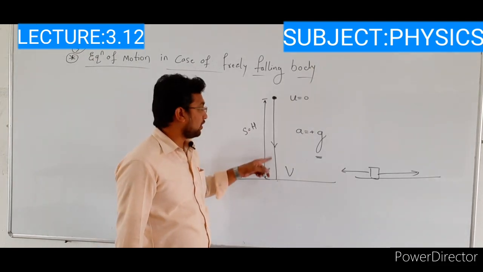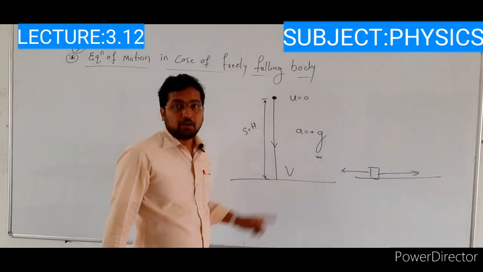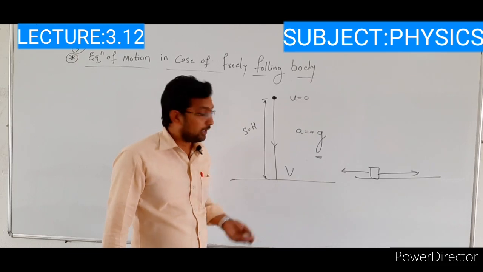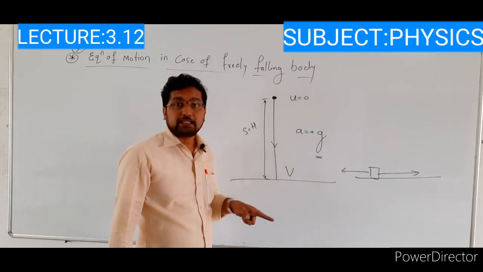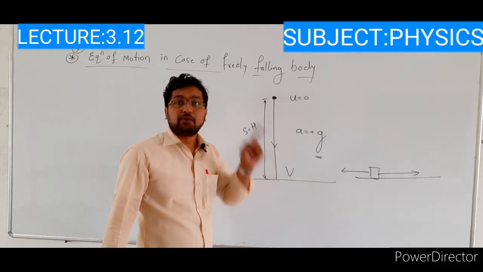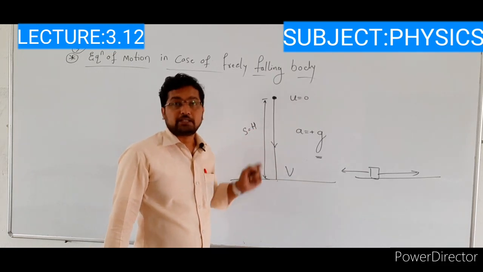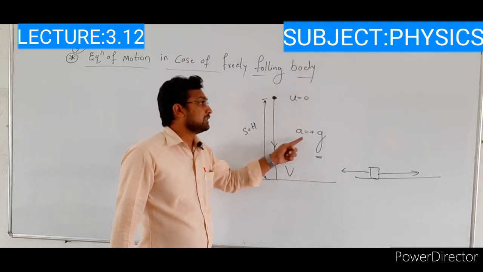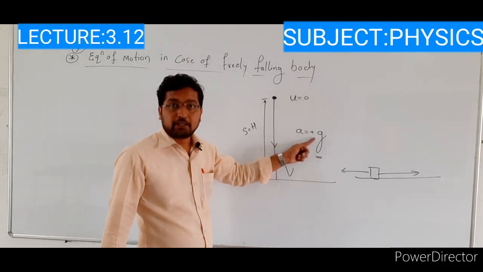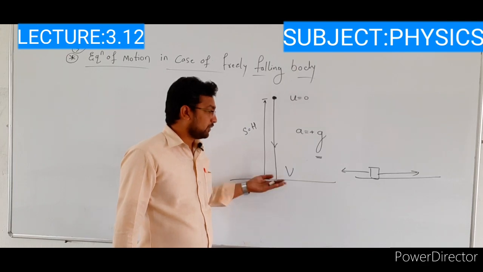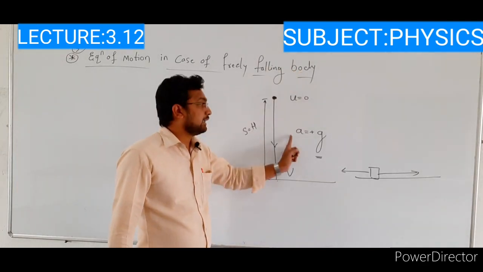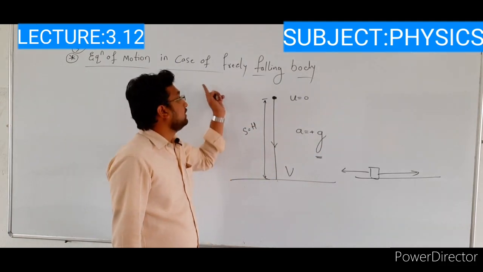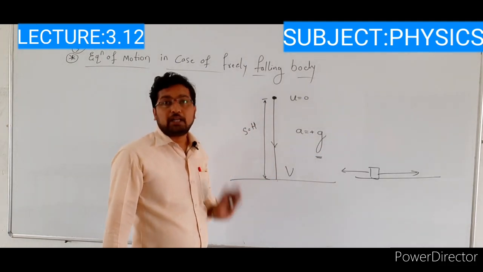If the object is moving downward, we take the acceleration due to gravity as positive. Suppose the body is moving upward, then we consider acceleration due to gravity as negative. This is for our convenience. So in this case the body is moving in downward direction.